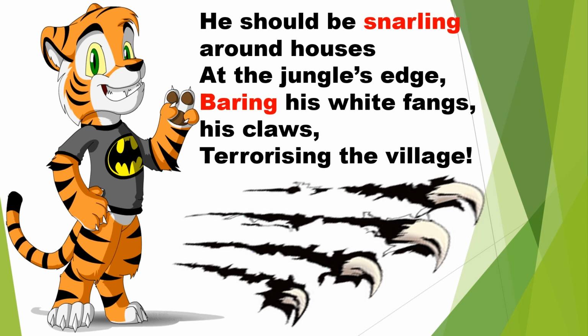Here the poet wants to say, if the tiger does not get any prey in his natural habitat or forest, then he will move towards the edge of the jungle from where he can see some of the villagers. He will show his white fangs and claws to villagers while moving here and there, and there will be the terror of the tiger. Here the poet wanted to describe that if we destroy their forest, then they will be forced towards our towns and villages to find their food.